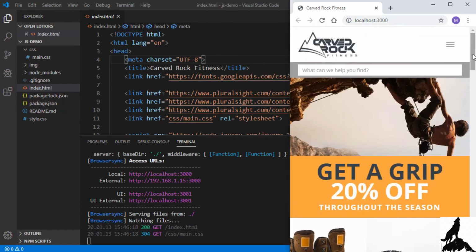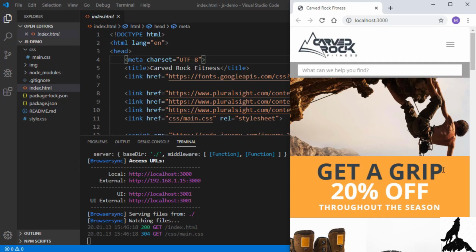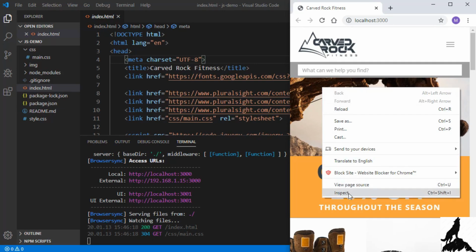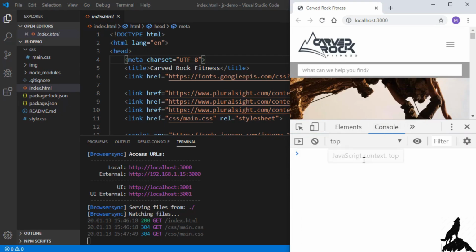Throughout most of this course, we'll be working with this string right here. It's not until the end of the course that we'll start modifying the web page in more detail. But to start with, we need some kind of output. So we'll use this string, get a grip, as output. And you'll see how we do that. But there's another way we can show output. If I right-click and select Inspect, we can see the console. I'll click on the console link. And in some cases, we will be showing output here in the console.